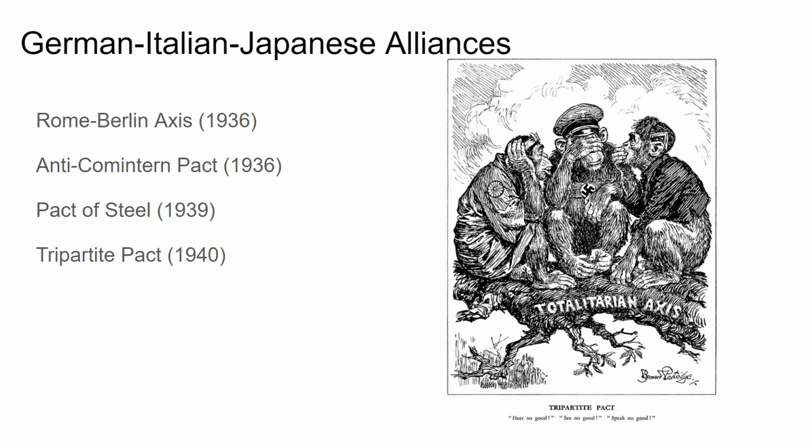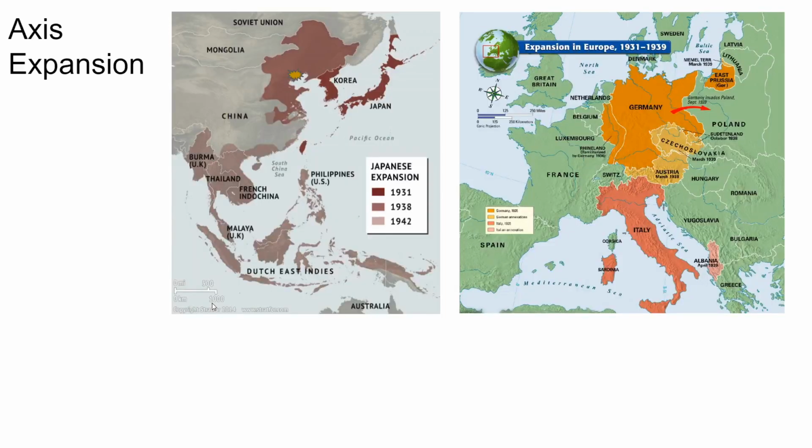And this is a significant event because each of these countries, Italy, Japan, and Germany, all had the same goal. All three wanted to build up their armies, expand and take new territory, and by forming military alliances and promising to support each other, they were preparing to fight a global conflict of expansion, to expand and take over the world.